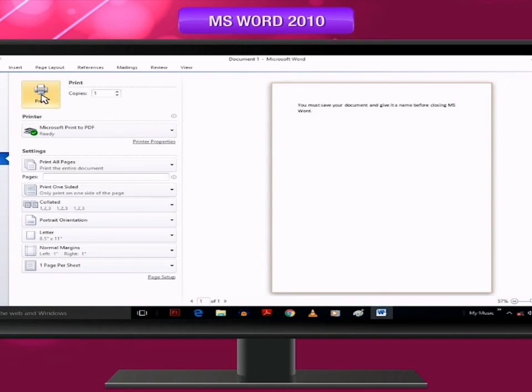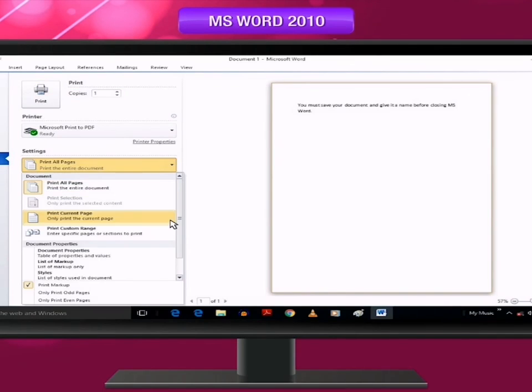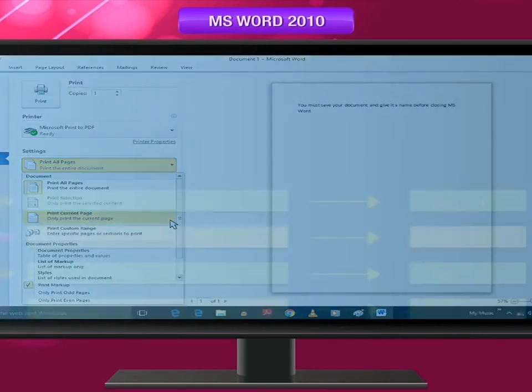You can also go to the Print menu by the shortcut keys Ctrl+P. Before giving the print command, your printer should be on and in ready mode. You can specify the number of copies to print, or just the current page or a range of pages.